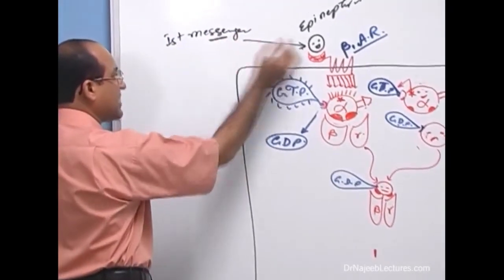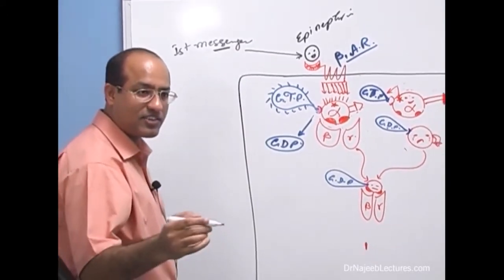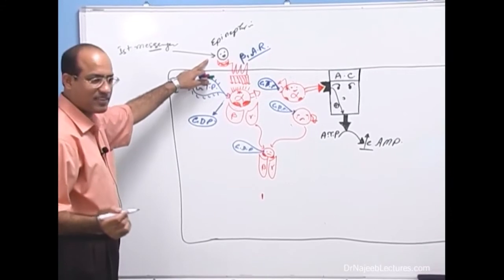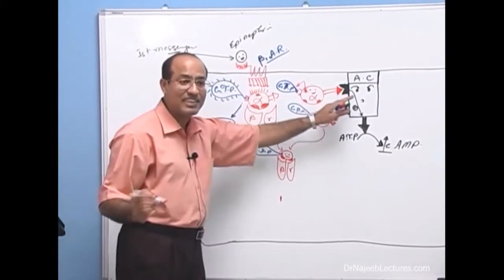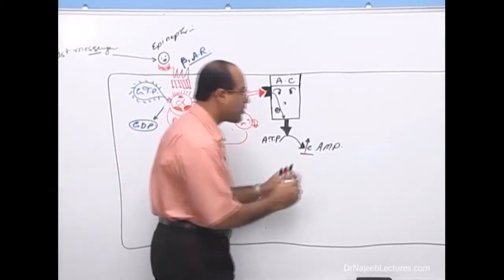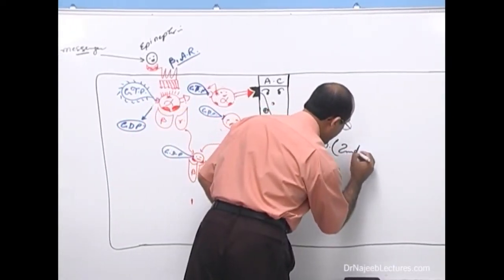First messenger to the cell, that its action should be modified. And they said once the first messenger acts, they never knew these things. They just knew when the first messenger acts on the cell, the level of what will go up? Yes, second messenger.